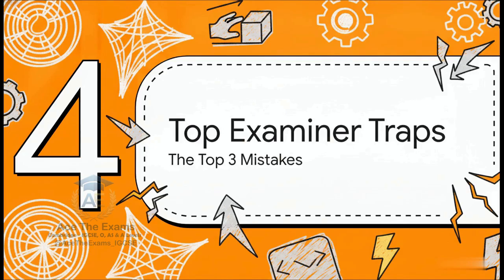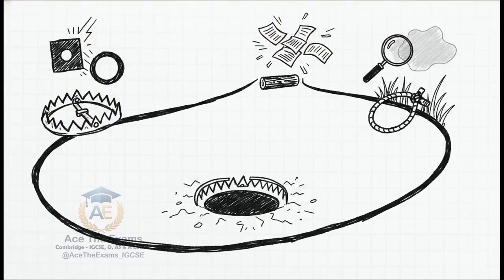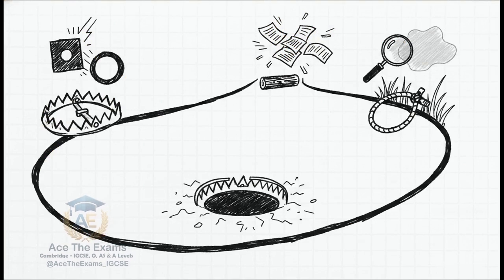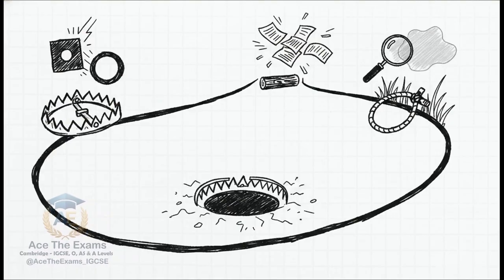Section 4. Top Examiner Traps. We are going to expose the top 3 mistakes so you never make them. Looking directly into the principal examiner reports, here are the top 3 traps that catch hundreds of students every single year. Number 1, using the wrong approach for the wrong context.